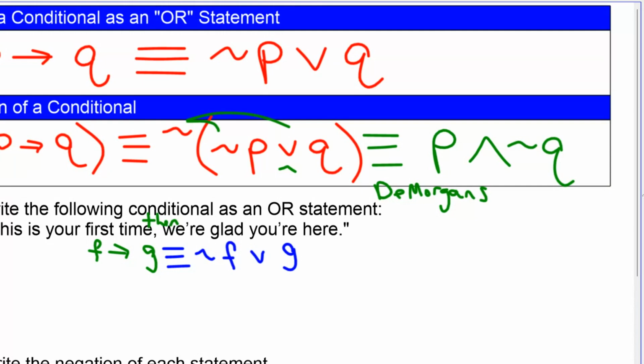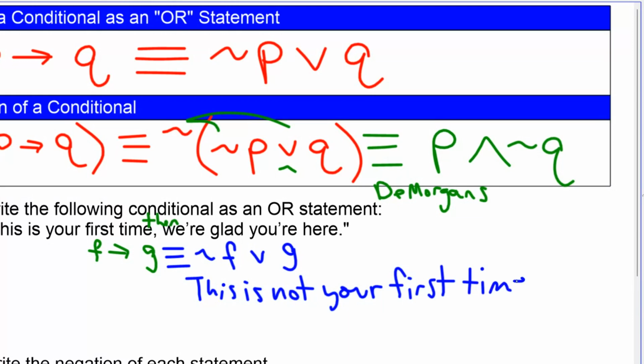When you see a problem in words, a lot of the times you need to leave your answer in words. So let's put it back into words. I just use the symbols to help me see the equivalence. This would say, don't put the word if. It's not an if problem anymore, right? This is not your first time, or we're glad you're here.